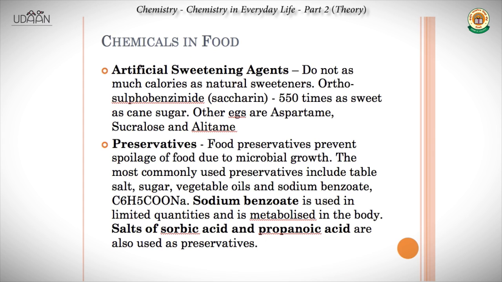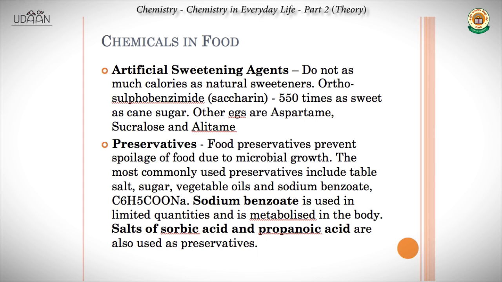Now we come to the second important use of chemistry in everyday life, that is chemicals in food. So there are various uses of chemicals in food and the food industry, right? Numerous. But we're going to study just two of them in this chapter and very briefly. First application is they're used as artificial sweetening agents. So people nowadays are very worried about the amount of calories they're putting in, and they want to eat sweets, but they want to avoid taking calories. So artificial sweeteners are sweet, but they do not have as many calories as natural sweeteners.